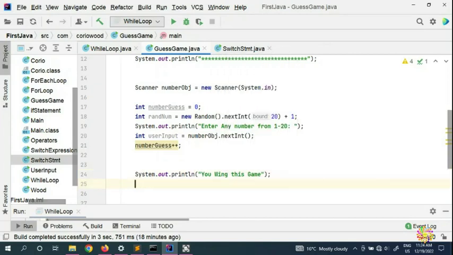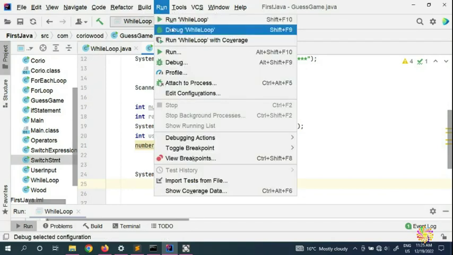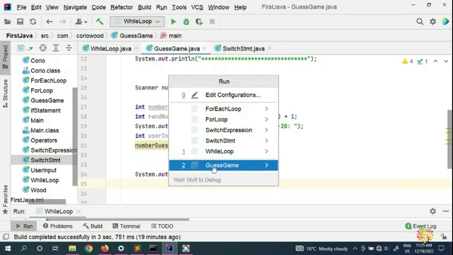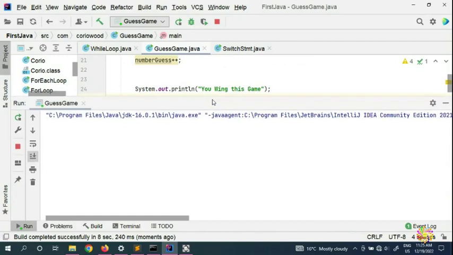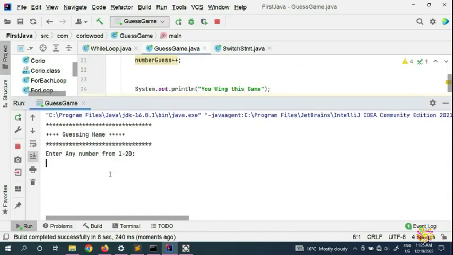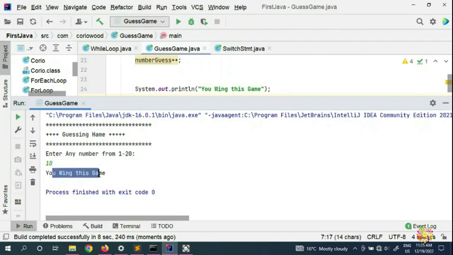Alright, so now here we're going to press Ctrl+S, and we're going to run the guess game, and Java is going to compile it. From 1 to 20 we're going to put 10, and it says you win this game.